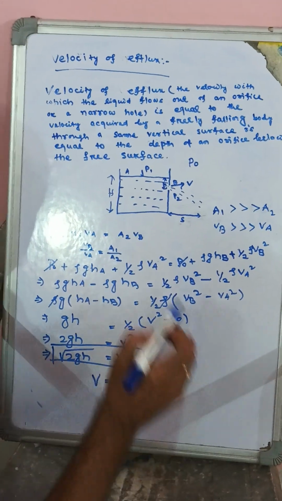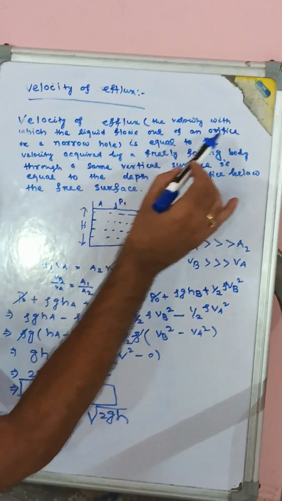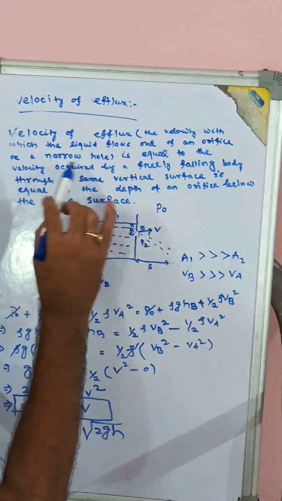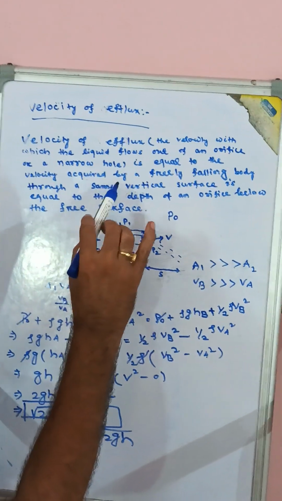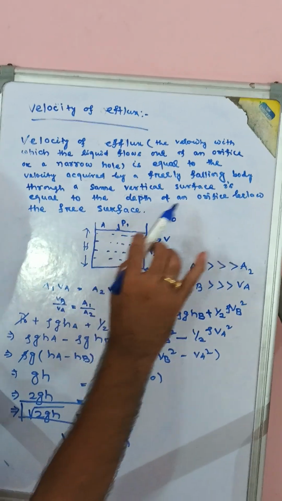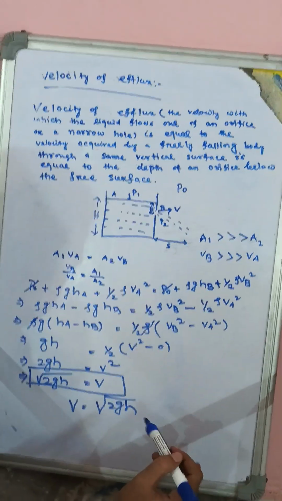Torricelli theorem states that the velocity of efflux, the velocity with which the liquid flows out of an orifice or a narrow hole, is equal to the velocity acquired by a freely falling body through the same vertical distance, which is equal to the depth of the orifice below the free surface. This is the derivation for Torricelli theorem.